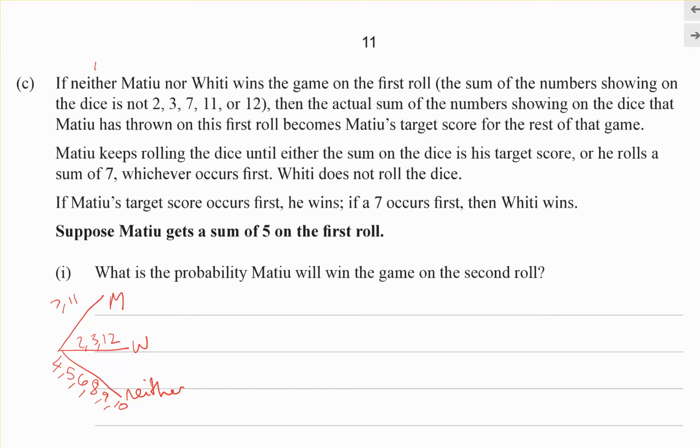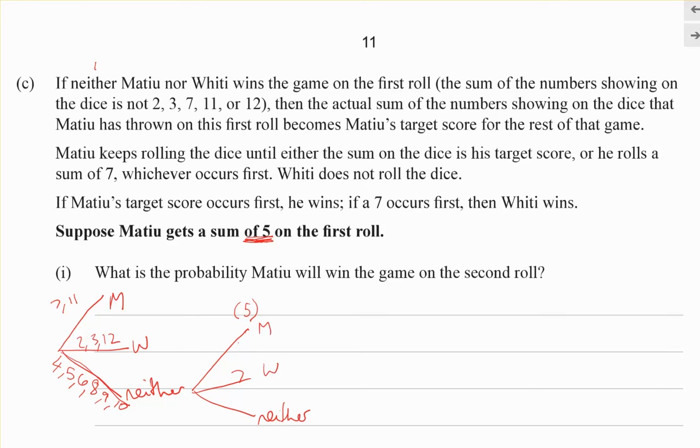Matthew keeps rolling the dice until either the sum on the dice is his target score or he rolls a sum of 7. So Matthew keeps rolling. This is if it's a neither. And then he can either win, or Whetū does, or it will be a neither. Matthew wins if the target number comes up, so he rolls a 5 on the first roll, which brings them down this branch, and that becomes his target number, and he wins if he rolls a 5 next time. If it's a 7, then Whetū wins.